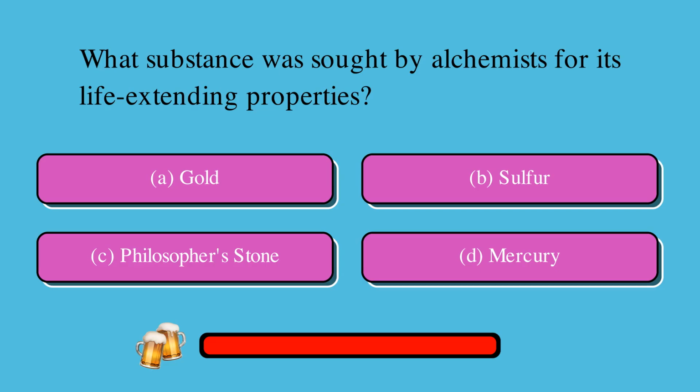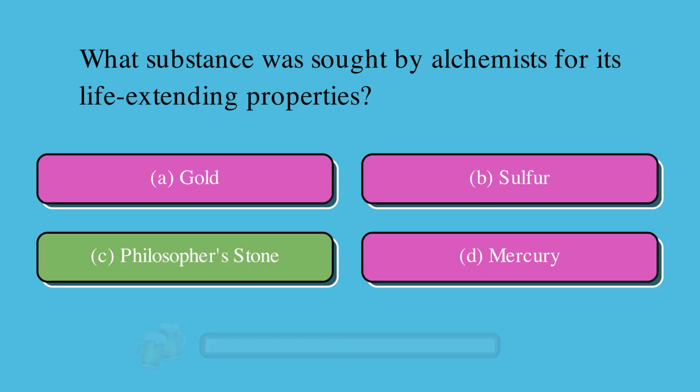What substance was sought by alchemists for its life-extending properties? Is it A, gold, B, sulfur, C, philosopher's stone, or D, mercury? The correct answer is C, philosopher's stone.